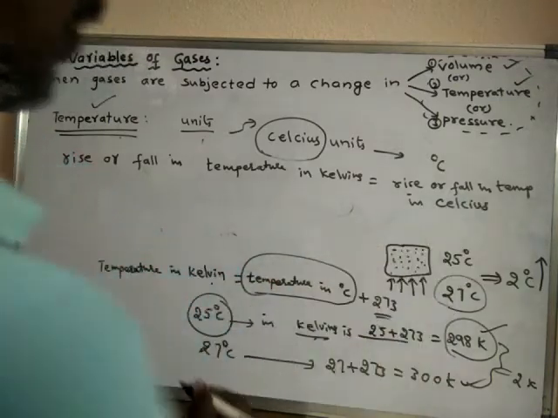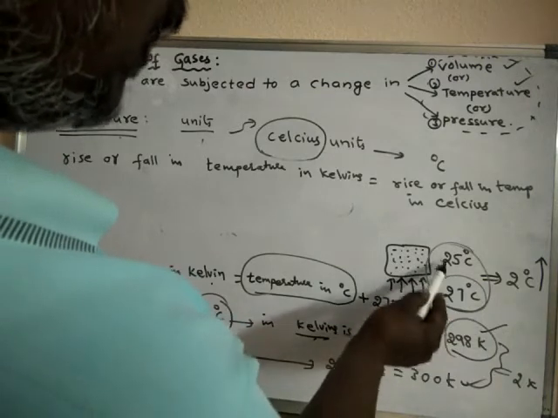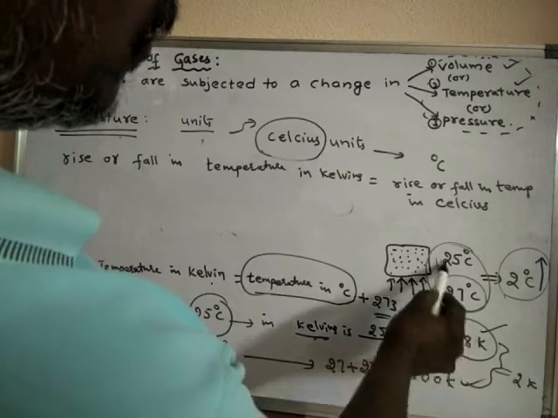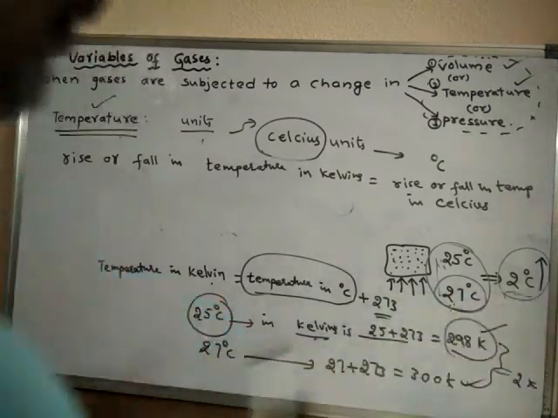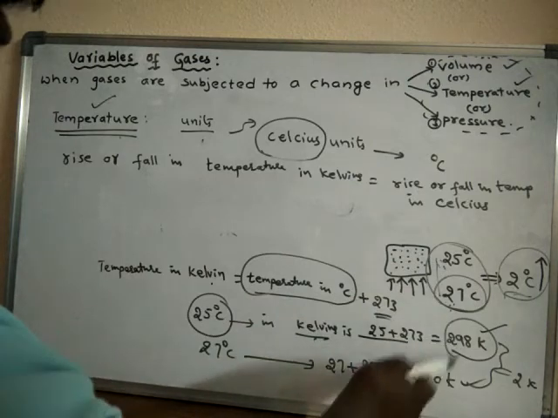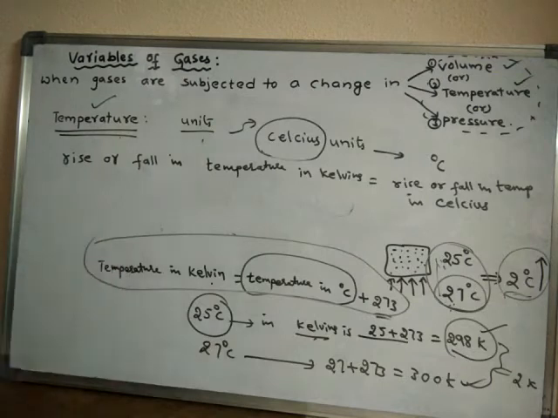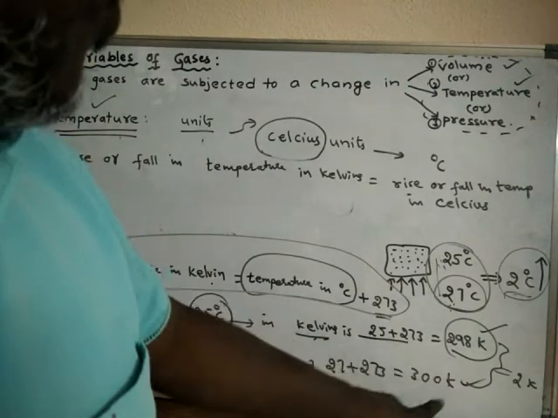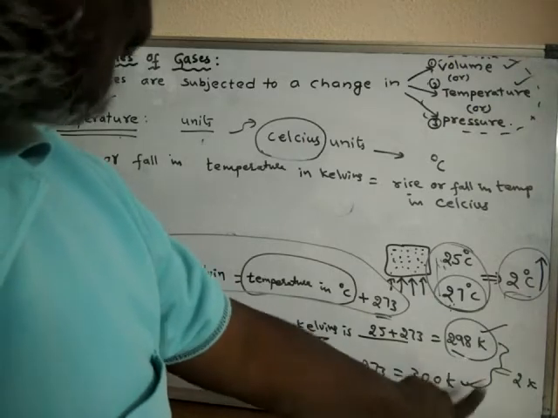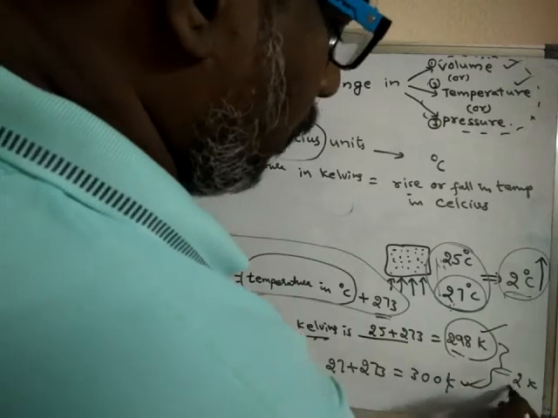If you see the difference, there is a rise in temperature of 2 degrees centigrade. If I convert these values into the Kelvin scale using this relationship, the rise in temperature on the Kelvin scale will also be 2.